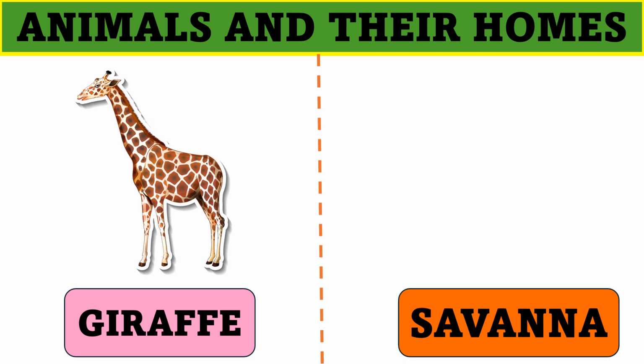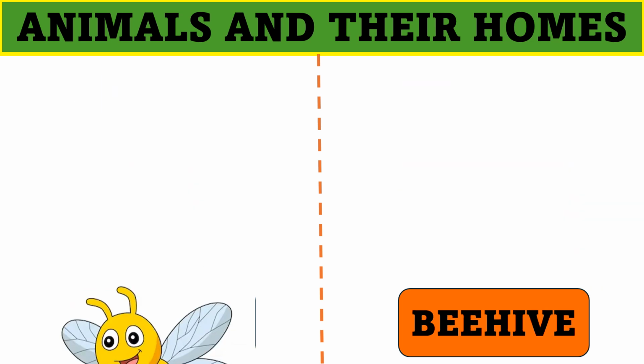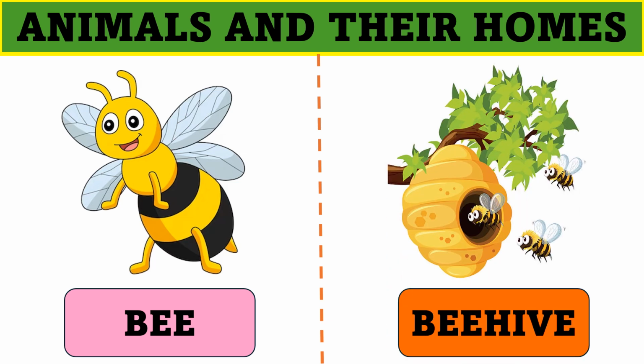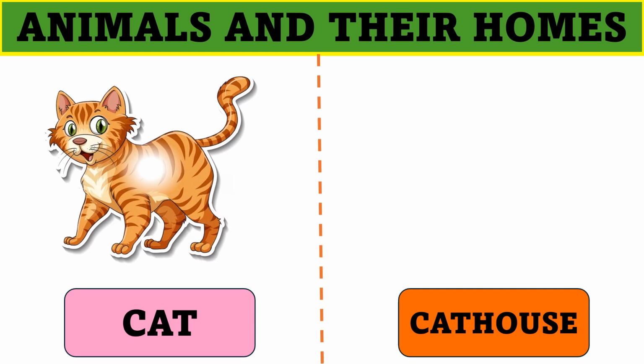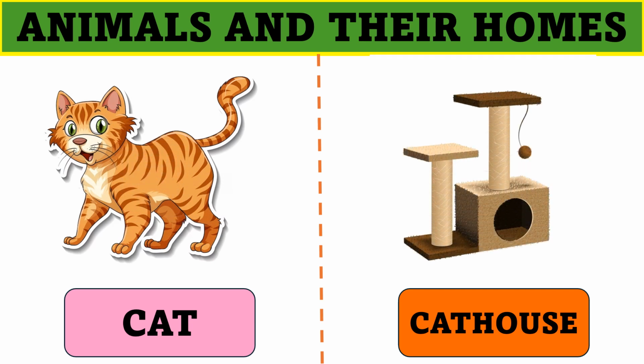Giraffe. Giraffe lives in a savanna. Now that's a bee. Bee lives in a beehive. Cat. And cat lives in a cat house.